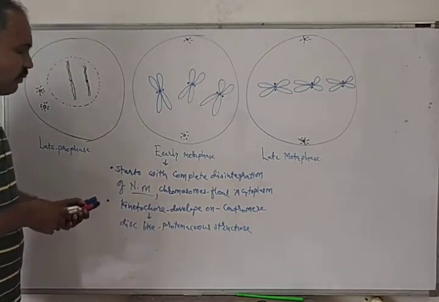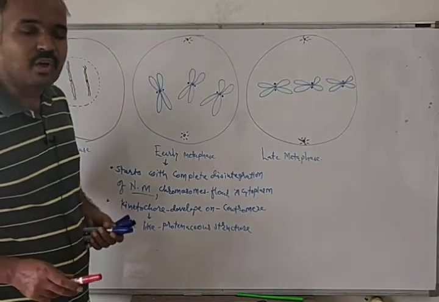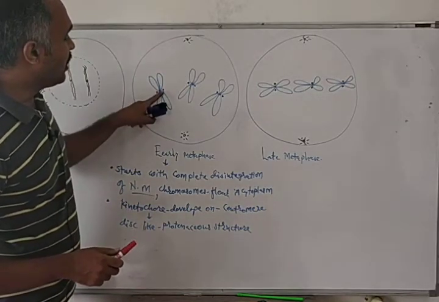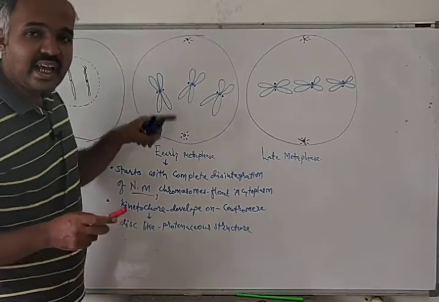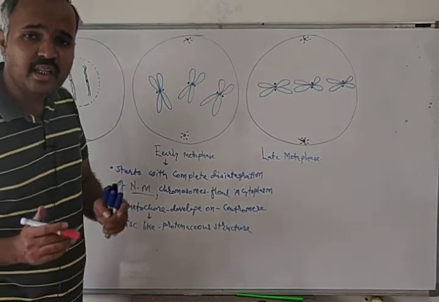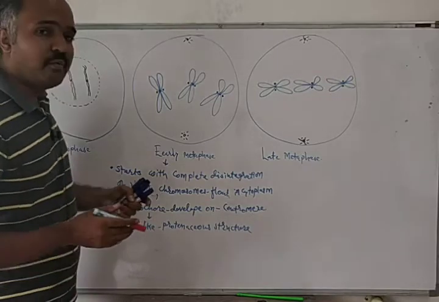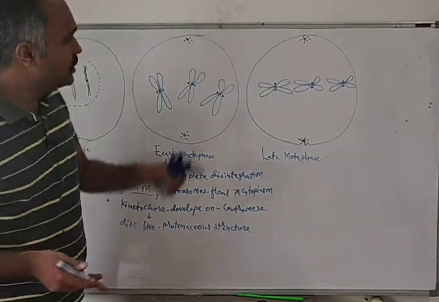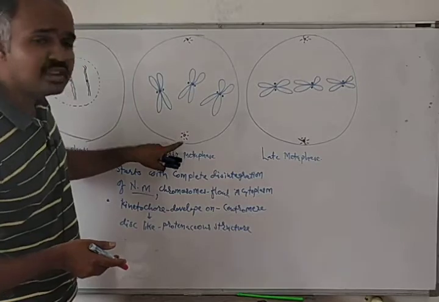Now, what is the significance of the kinetochore? Kinetochores will get attached to the spindle fibers. From where will the spindle fibers come? Spindle fibers will come from the centrioles.